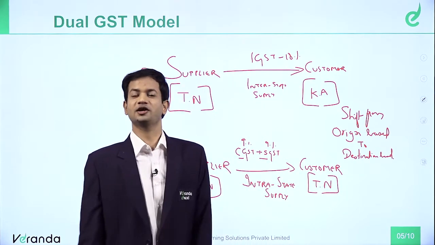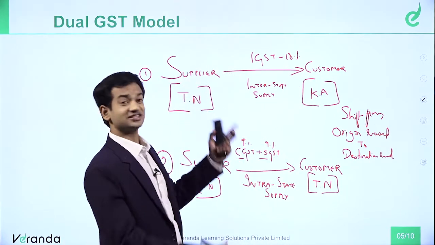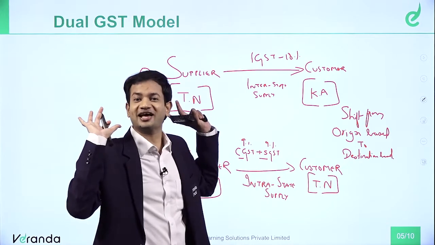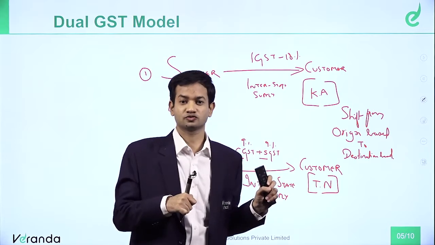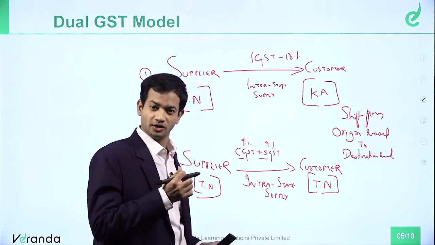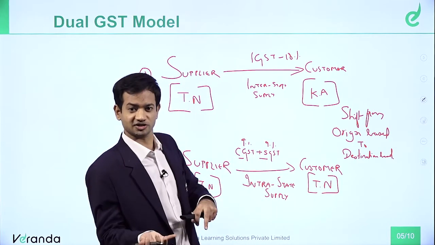So earlier it was origin based, where the supplier is located, that government will get the entire revenue. But in GST, where the customer is located, he will get the revenue. So in a different transaction, what will happen?